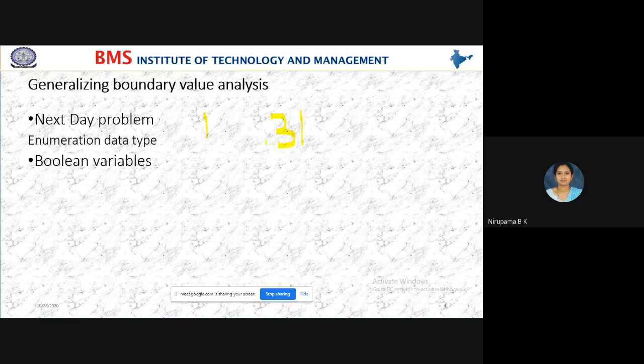Correct, no? The boundary value of a month is 1 to 12. For an hour, it is 1 to 24, so the maximum number of hours in a day is 24. So these are all the boundary values.